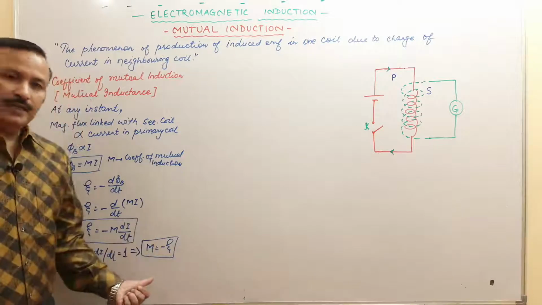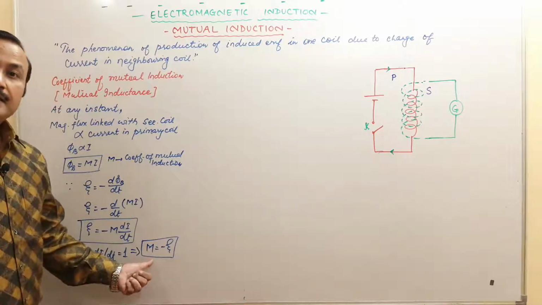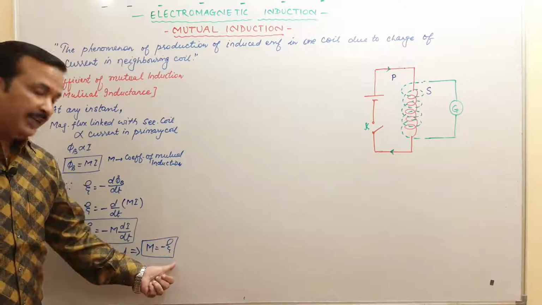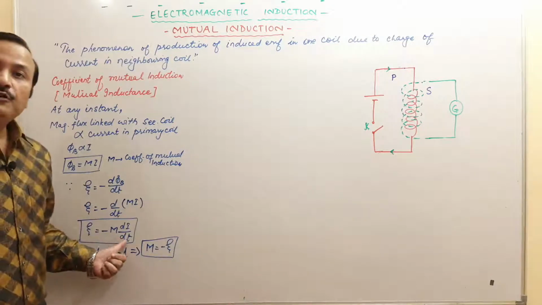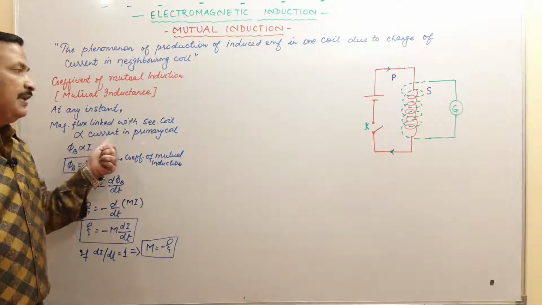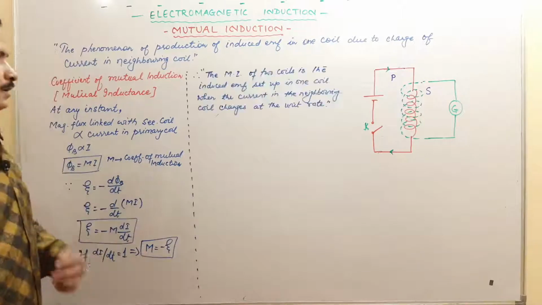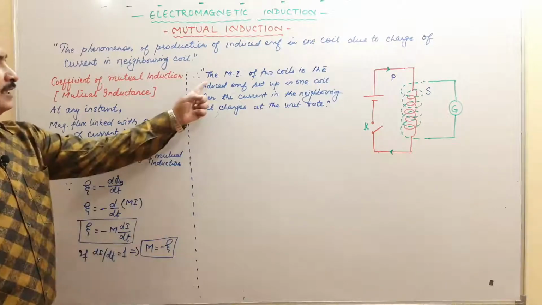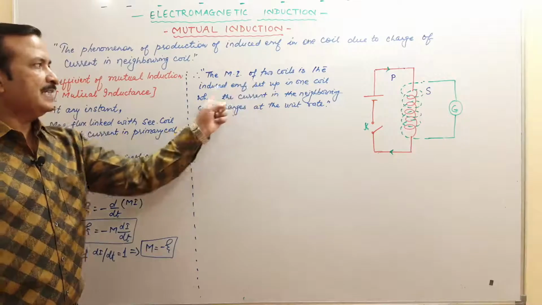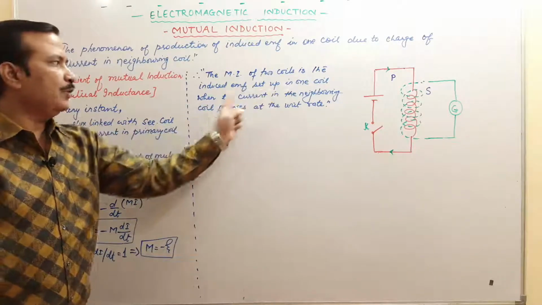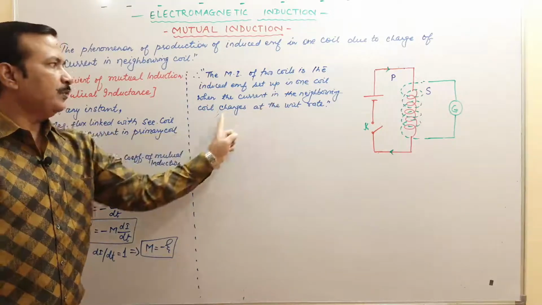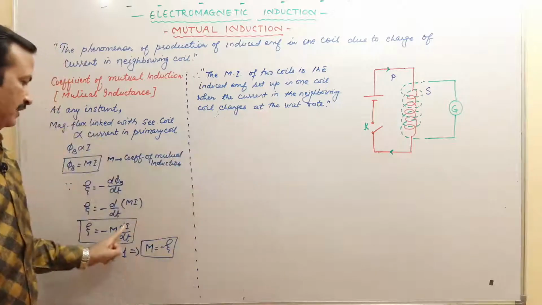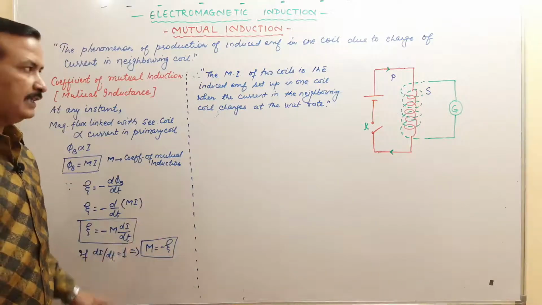That means mutual inductance is numerically equal to the EMF induced when rate of change of current in the primary coil is unity. So we can say the mutual inductance of two coils is the induced EMF set up in one coil when the current in the neighboring coil changes at the unit rate. dI by dt is the rate of change of current.